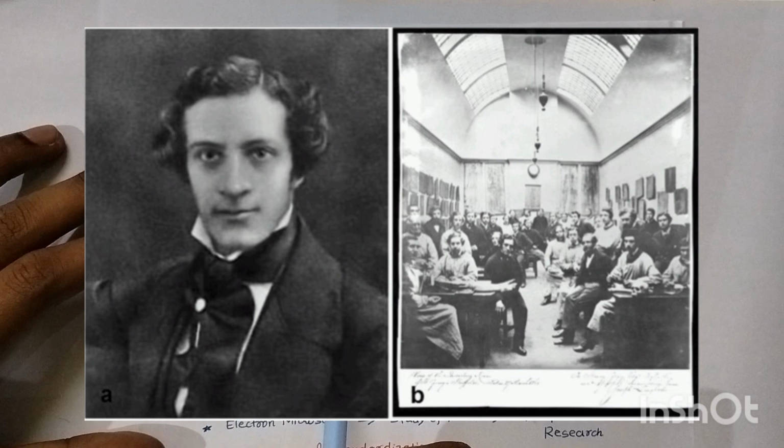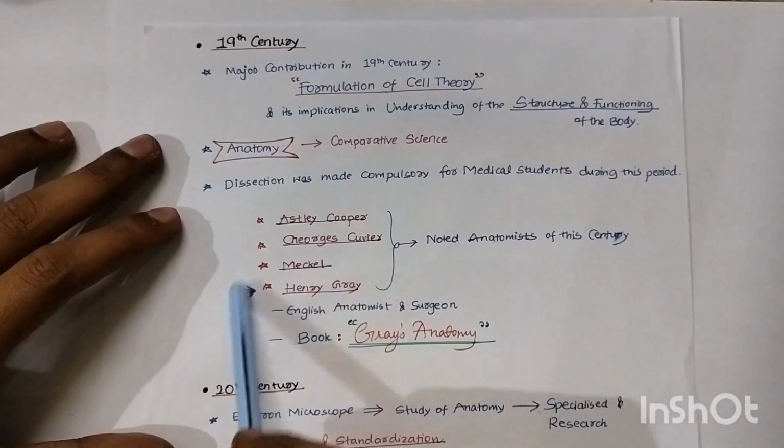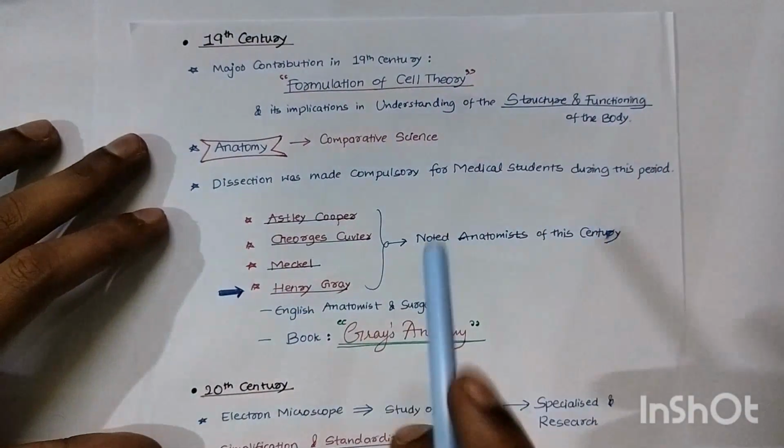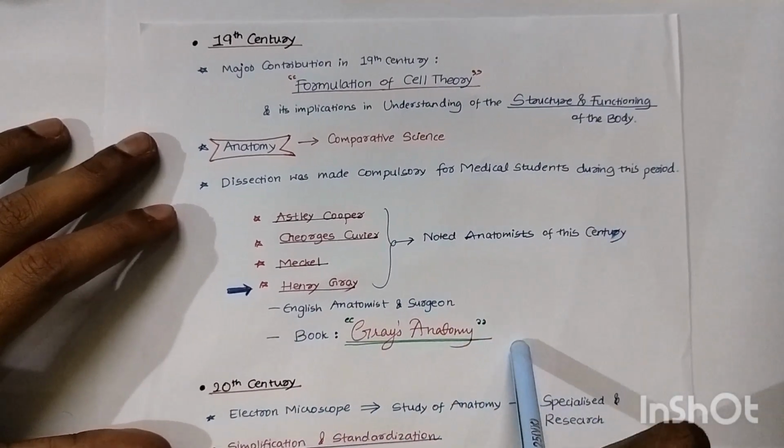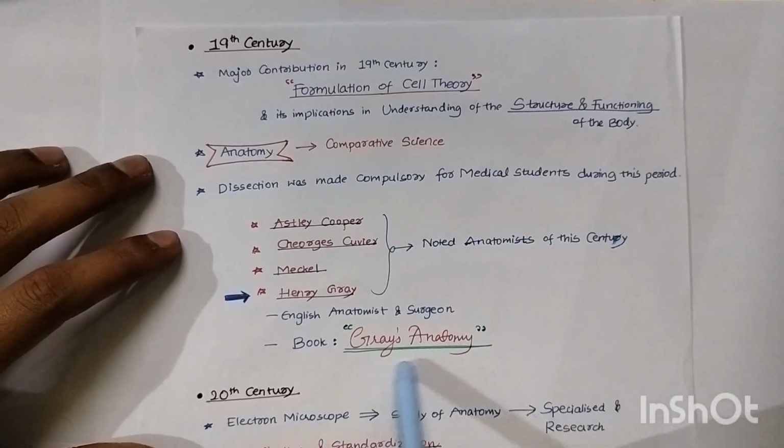Especially Henry Gray's Anatomy. You have heard of it, right? Gray's Anatomy textbook. This much volume, a very big textbook. English anatomist and surgeon Henry Gray wrote the book Gray's Anatomy. He produced it with his friend. So a textbook called Gray's Anatomy.